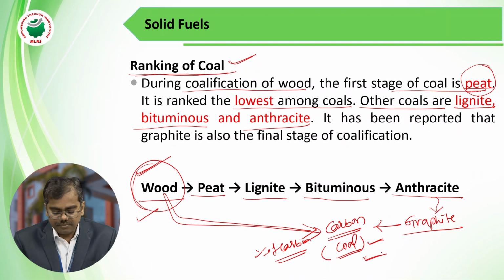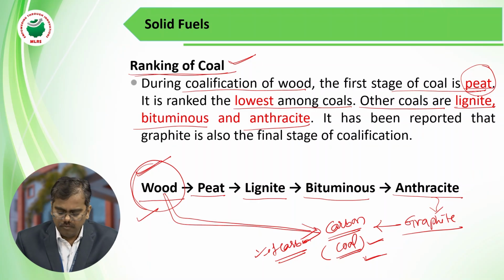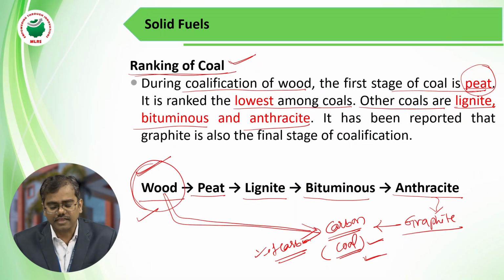That's why the calorific value gradually increases from wood to coal. The calorific value depends upon the percentage of carbon. So from wood to coal, the percentage of carbon increases, and simultaneously the calorific value also increases.